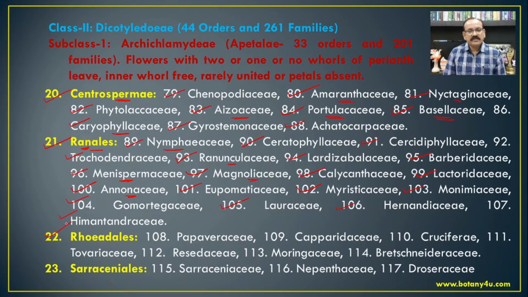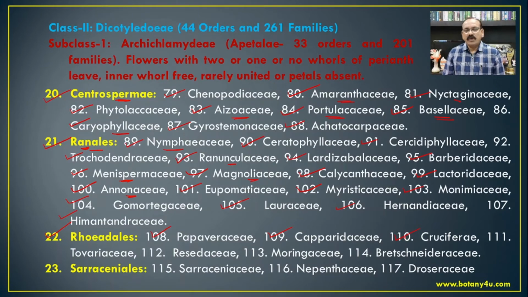The next order is Rhoeadales, which includes the family Papaveraceae, and the most common member of this family is Argemone mexicana. Then Capparidaceae, that is Capparis, Crateva, Cleome are some members of the family Capparidaceae. Then Cruciferae, that is Brassicaceae nowadays, and this includes Brassica campestris, Raphanus sativus, Eruca.